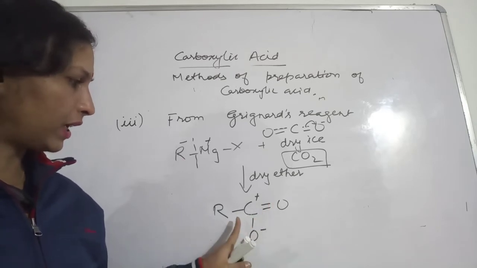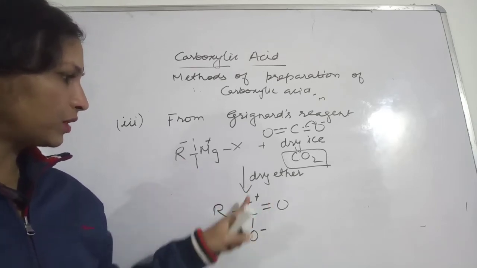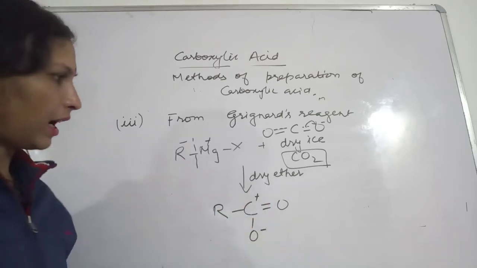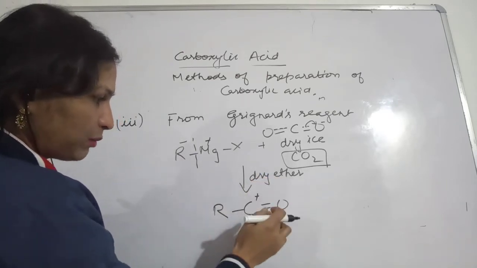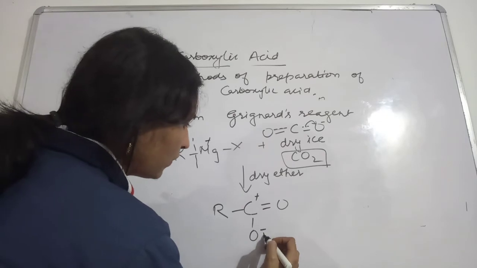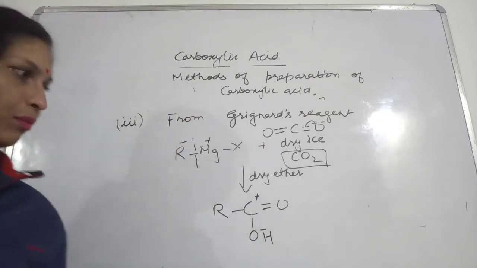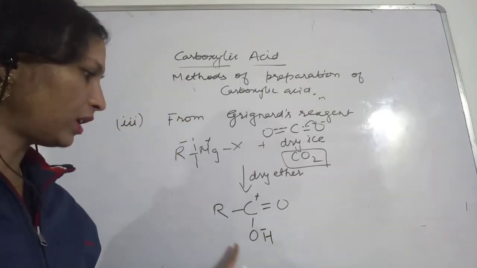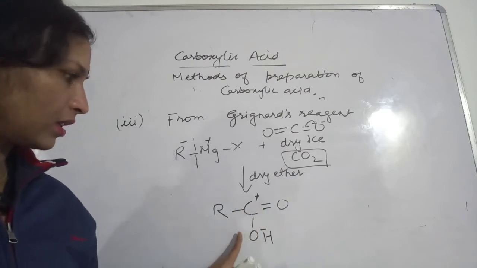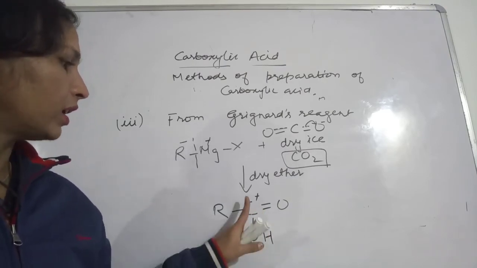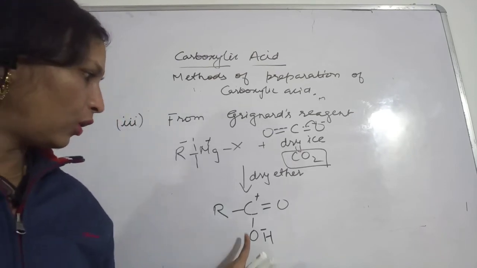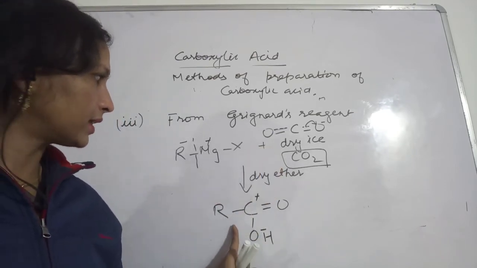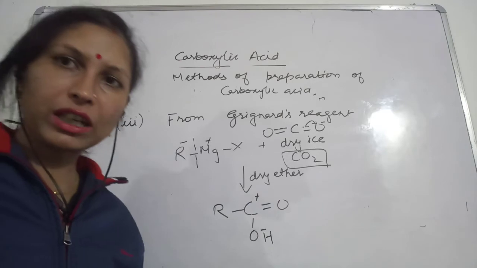Then hydrolysis will take place, and this hydrogen will come and take the position here. This way you will get RCOOH. So in this way you can obtain the carboxylic acid from Grignard reagent RMgX.